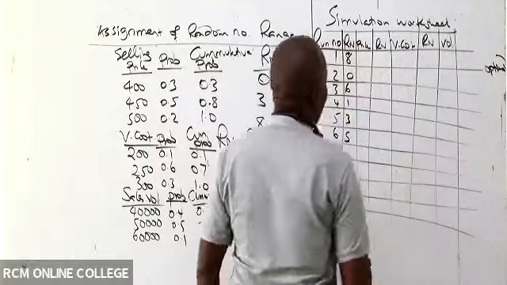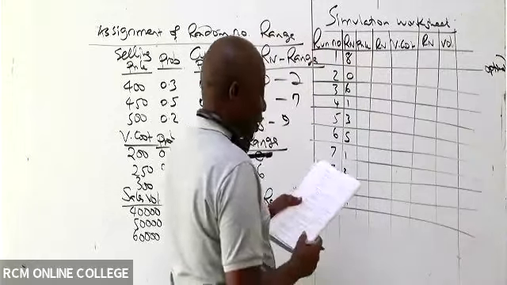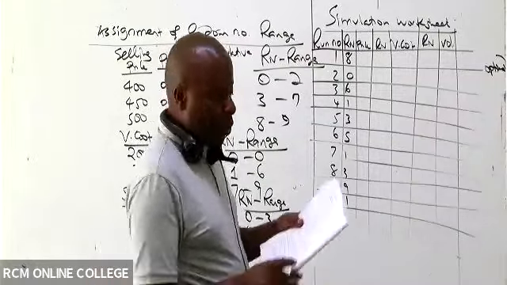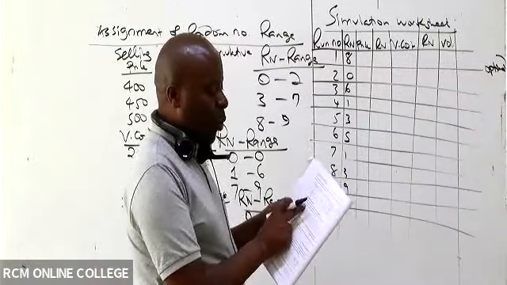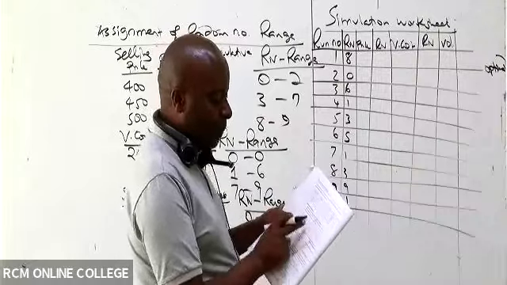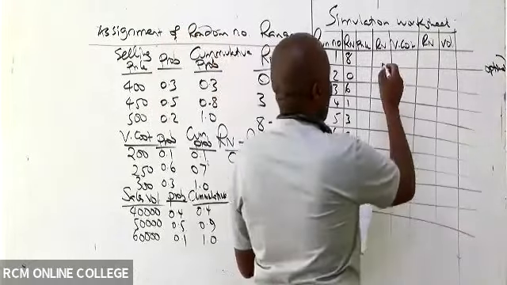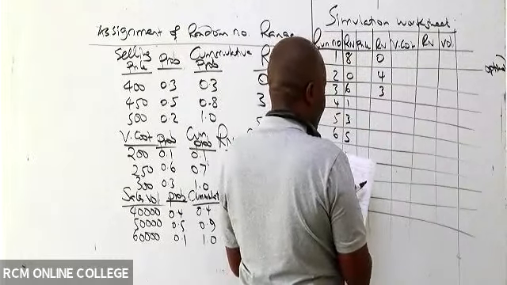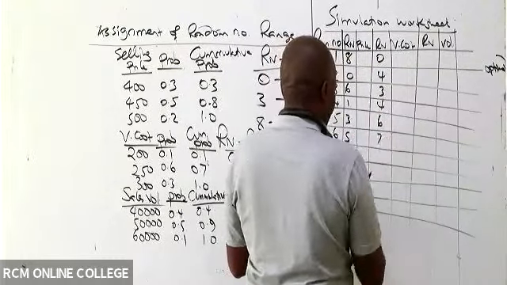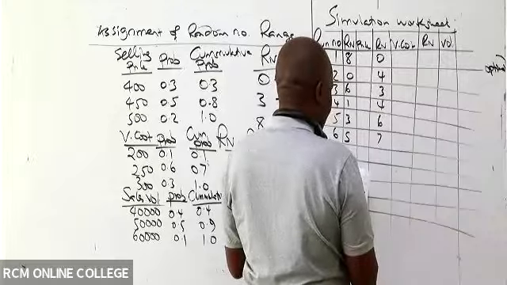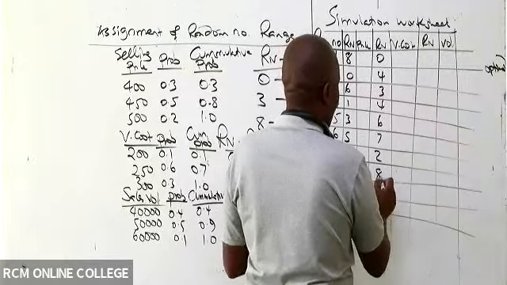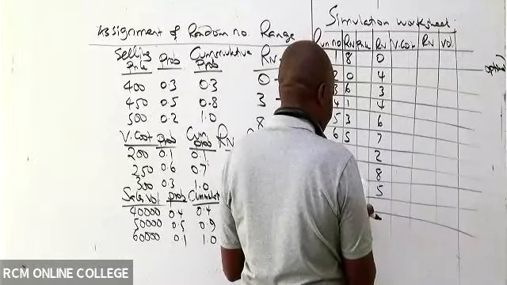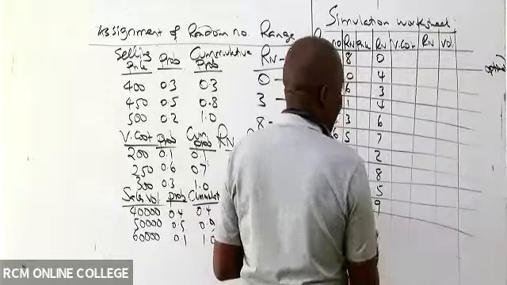Now, ladies and gentlemen, we got the next one. You can see random numbers for variable cost. So random numbers, number 3. The following random numbers are provided. For variable cost, we have 043, 467, 285, and then 9 lastly.